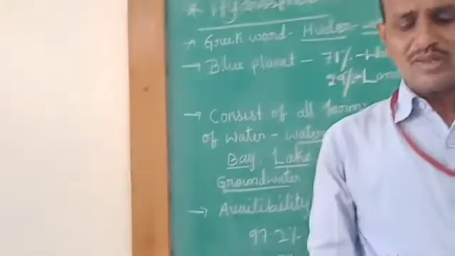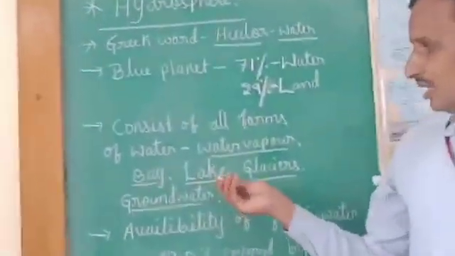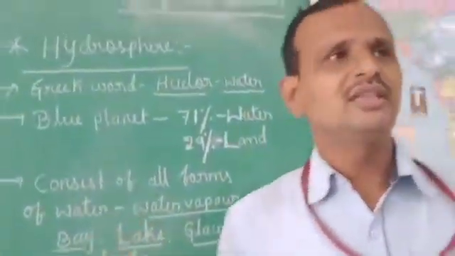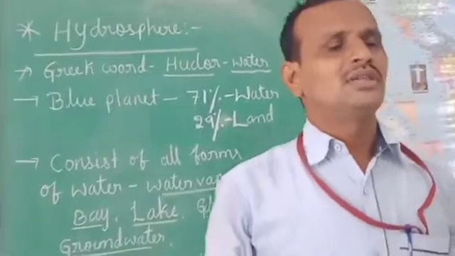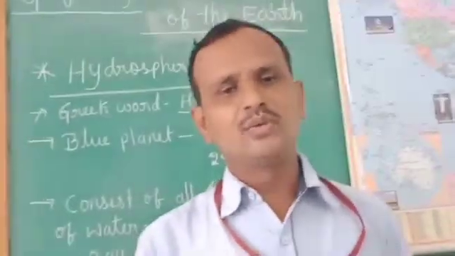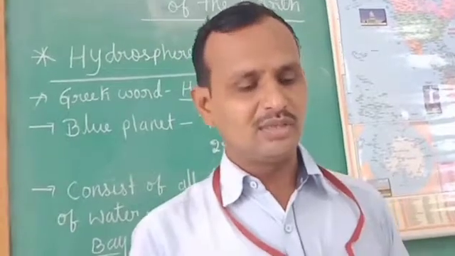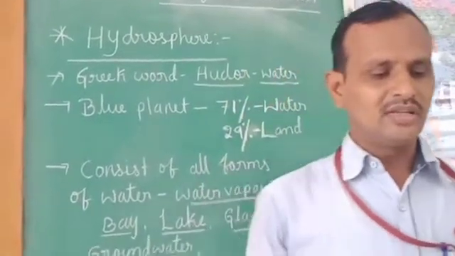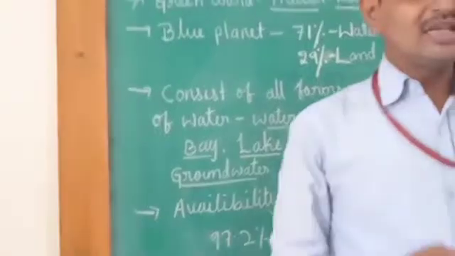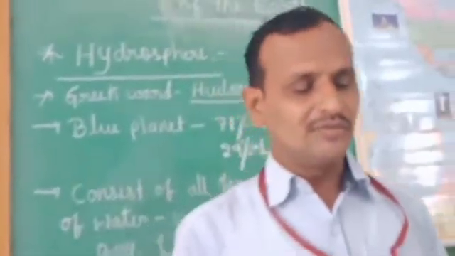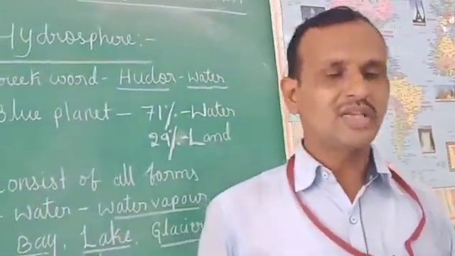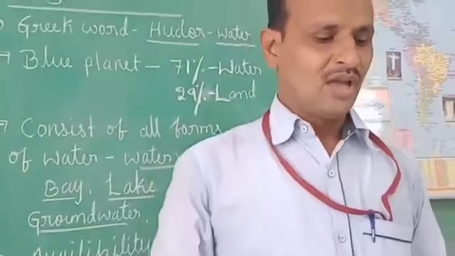And I already told you about lakes. For example, we can see Chilika Lake in Odisha and Pulicat Lake in Andhra Pradesh. There are many lakes across the world. These are some examples of lakes in India.